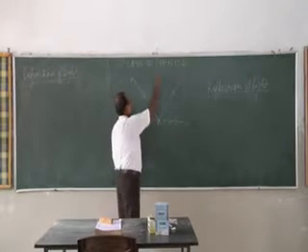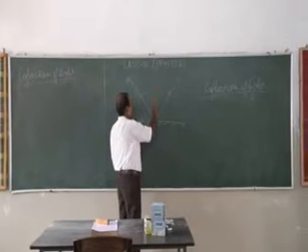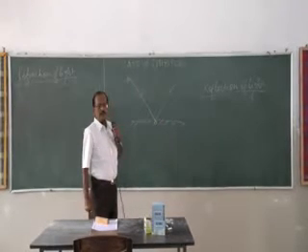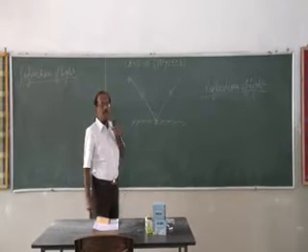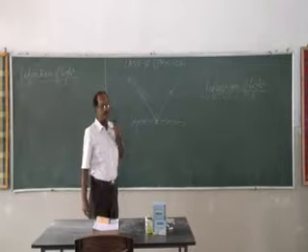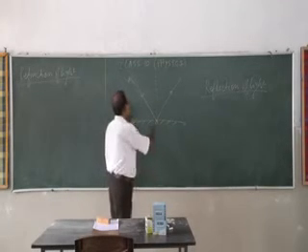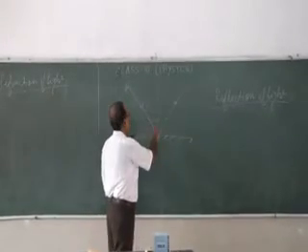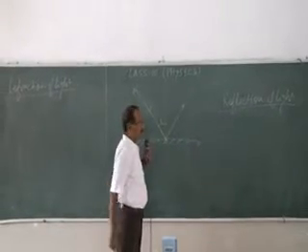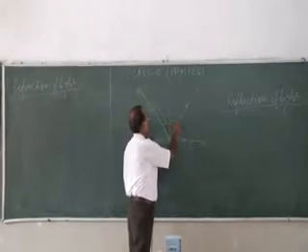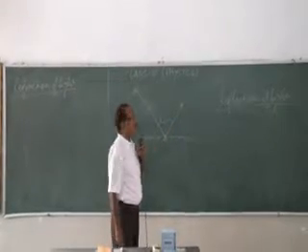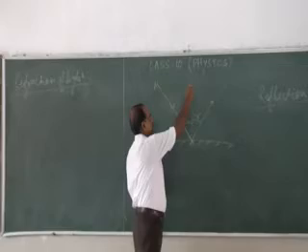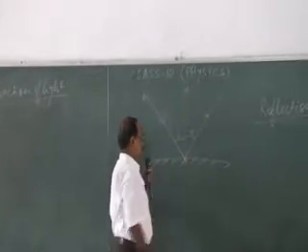Now, we'll draw a normal at the point of incidence using a dotted line, because the normal is an imaginary line. The angle between the incident ray and the normal is known as the angle of incidence. The angle between the reflected ray and the normal is the angle of reflection. The normal is ON.